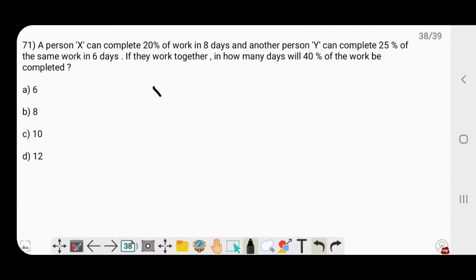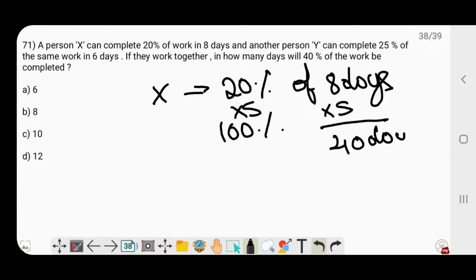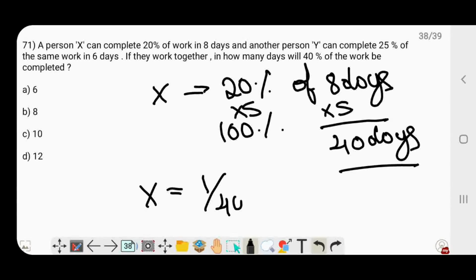So they say that X can complete 20% of the work in 8 days. So to complete 100% of the work, he would need 8 into 5 over here, that is 40 days. So in a day, how much of the work would X complete? X should complete 1 by 40th of the work in one day.